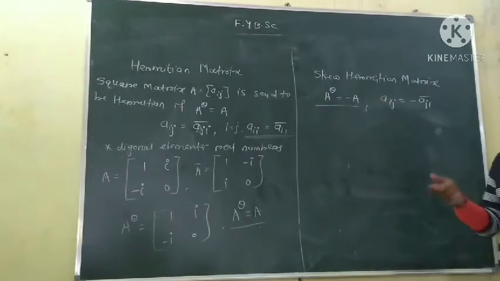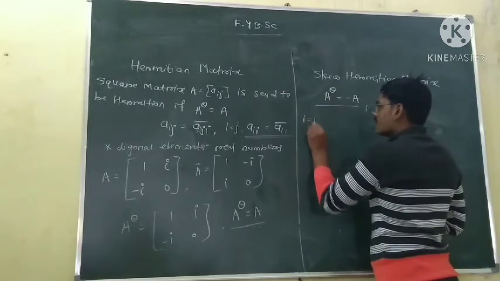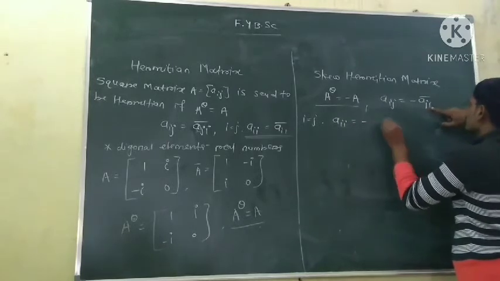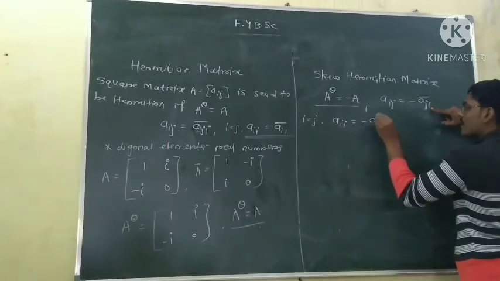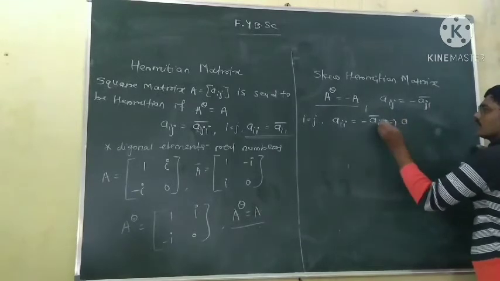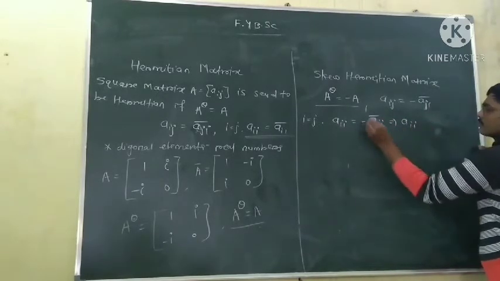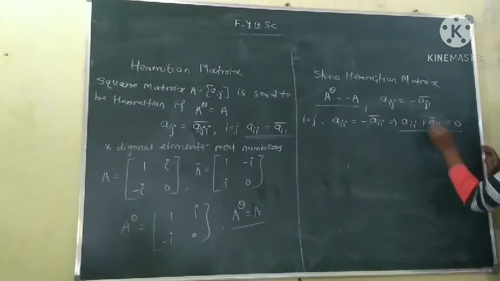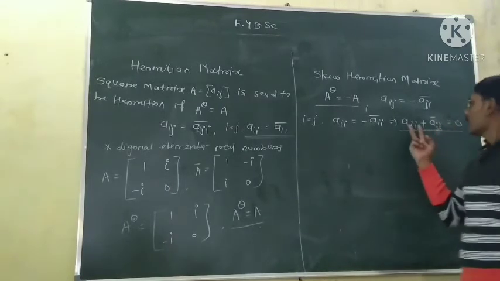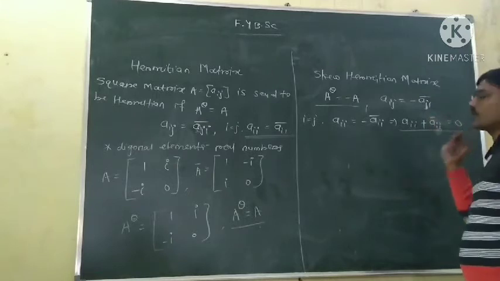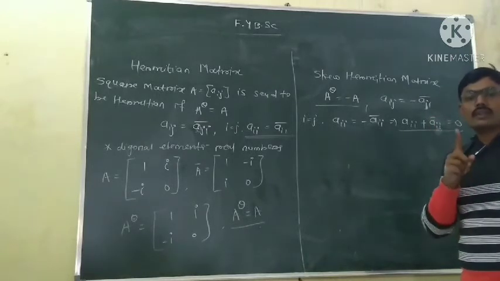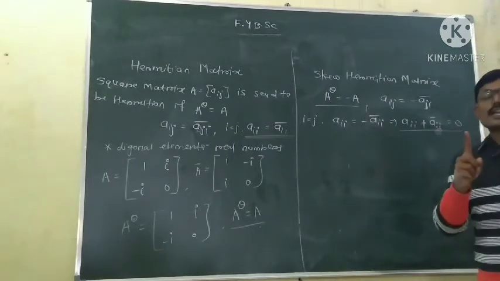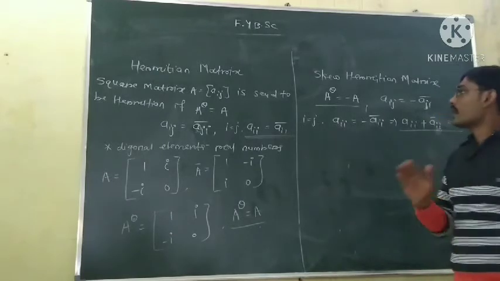Now what about the diagonal elements? Put i equal to j. For i equal to j, Aii is equal to minus Aii conjugate. Take this to the left side. So Aii as it is, plus Aii conjugate is equal to 0. So diagonal entries must be such that the element plus its conjugate equals 0. This happens only when either the element is 0, because 0 plus conjugate of 0 is equal to 0, or the element is purely imaginary, meaning there is no real part.